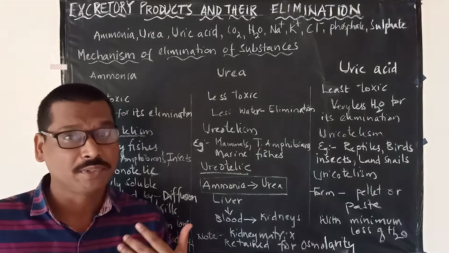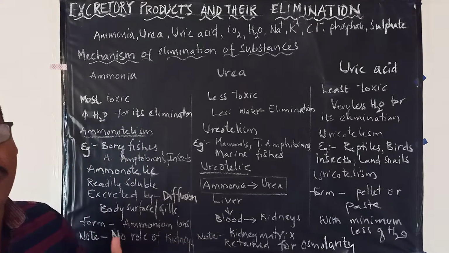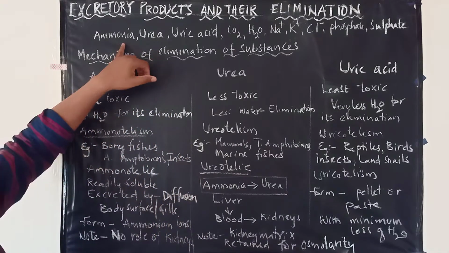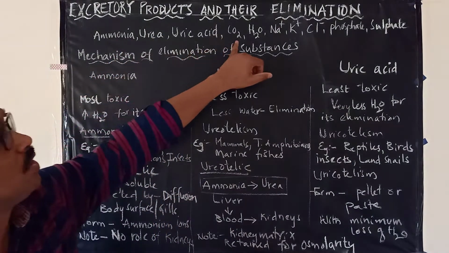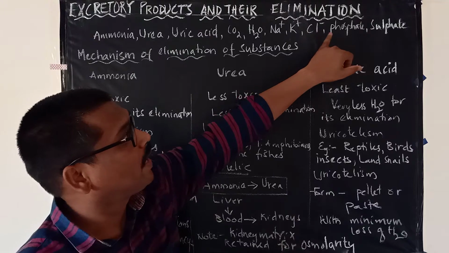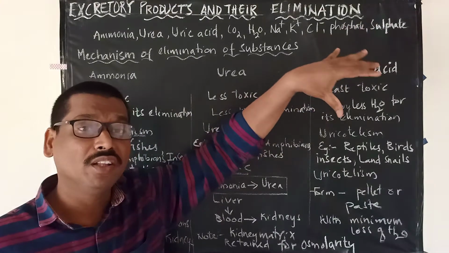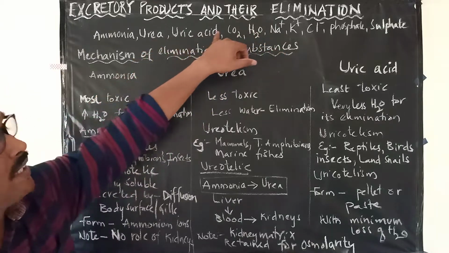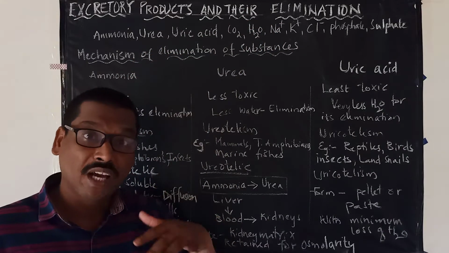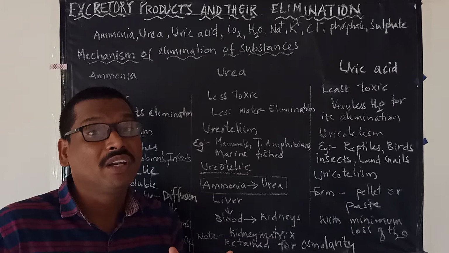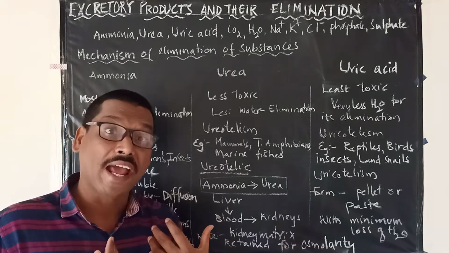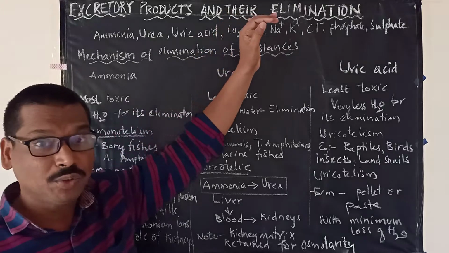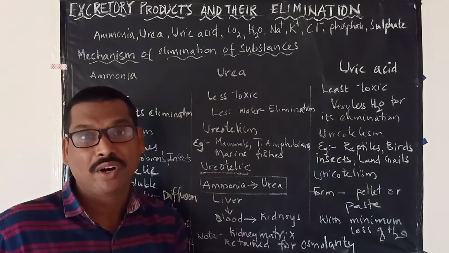Many toxic substances are produced, such as ammonia, urea, uric acid, and also other ions like sodium, potassium, chloride, phosphate or sulfate ions. All these are produced, and even carbon dioxide and water. All these are the toxic substances which are produced during metabolic reactions taking place in the animal's body. So when these are produced, they should be removed from the body.